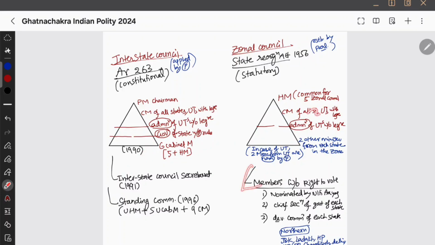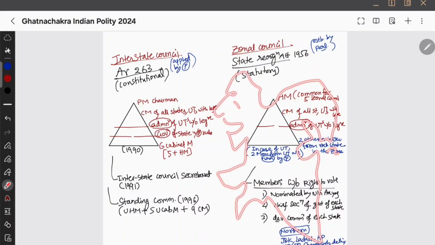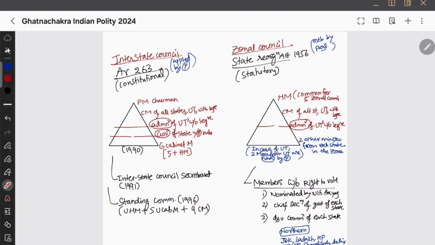And then the zonal councils, they include administrators of UTs without legislatures, and then 2 other ministers from each state. So there are many zones, right? So 2 ministers from each state in the zonal council are going to be there, and in case of UTs, 2 members from the UT are nominated by the president.